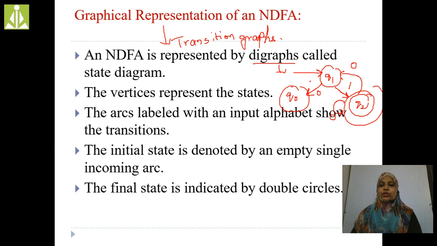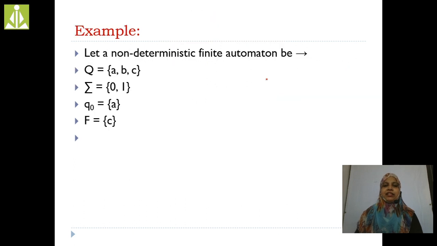Now, the initial state is denoted by an empty incoming arc. The final state is indicated by a double circle. All these points are covered in DFA. This is the graphical representation of NDFA. I repeat, all the NDFA graphs are directed graphs. All the states are represented by vertices, all the inputs are represented by arcs or edges, the initial state is indicated by the arrow mark, and the final state is indicated by a double circle.